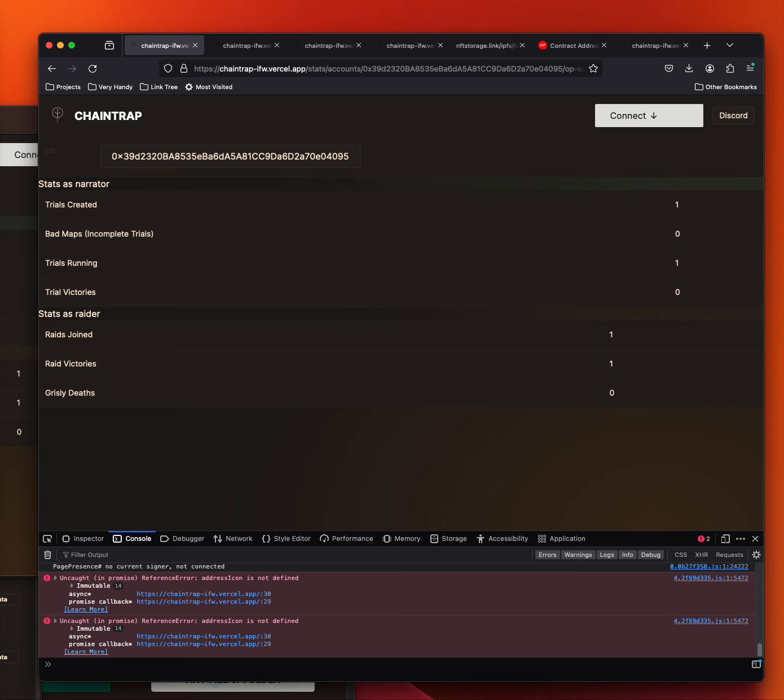There's loads more that we would love to do with the game. Things that are on our roadmap include onboarding and treasury. We think token-bound accounts and account abstraction are a great fit for what we're doing here with Chaintrap, where we can have a narrator sponsor a session with the gas. The raiders casually join up and play for free with something to win and good rewards going to the narrators, because there's more effort and there should be more reward in running great trials.